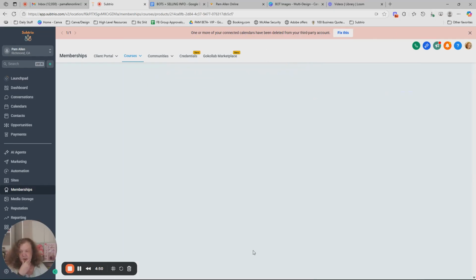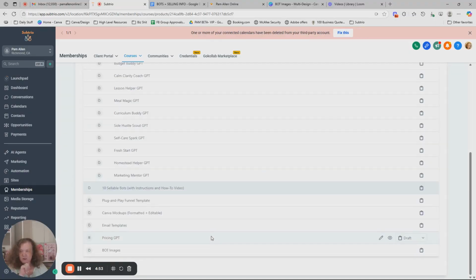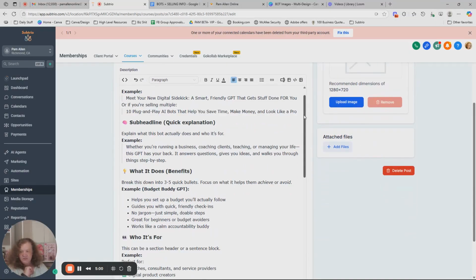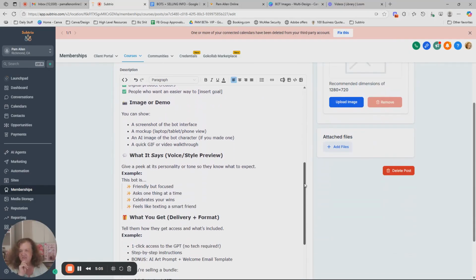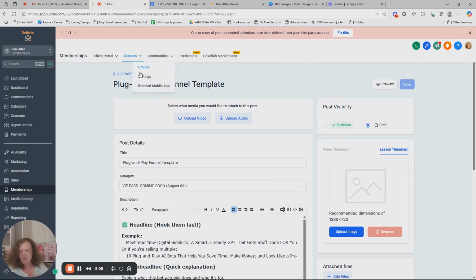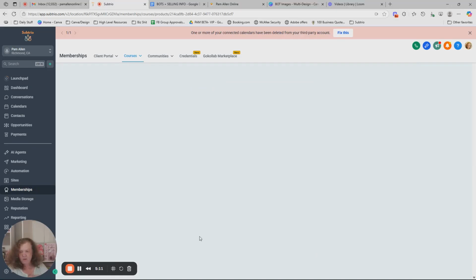Now, let's go back to see what else there is, because there's so much more. There's a plug and play funnel. This is just a template. You can use it for all other GPTs that you sell. This is what we used to create the other ones. So just wanted to give that to you as well.